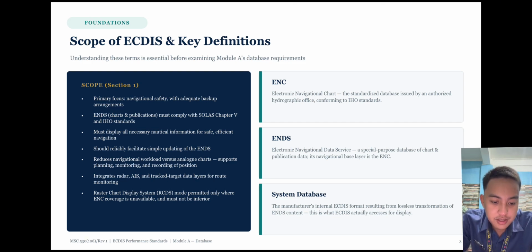Integrates radar, AIS, and tracked targets data layers for route monitoring. Raster Chart Display System or RCDS mode is permitted only where ENC coverage is unavailable and must not be inferior.